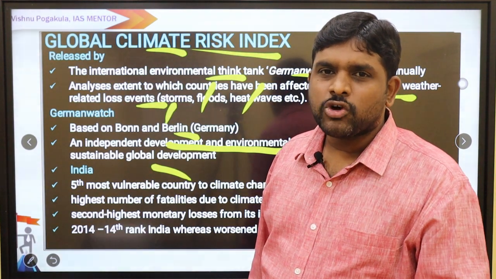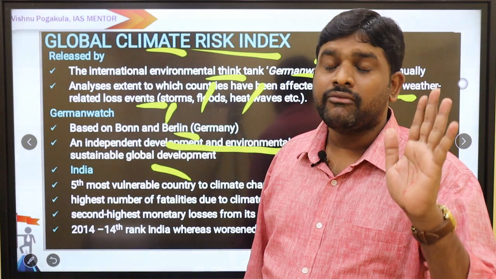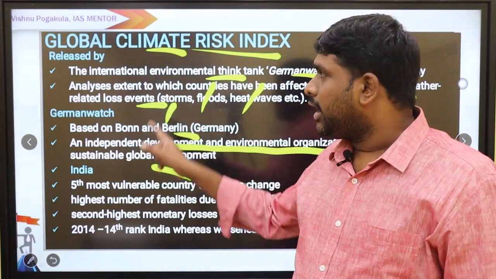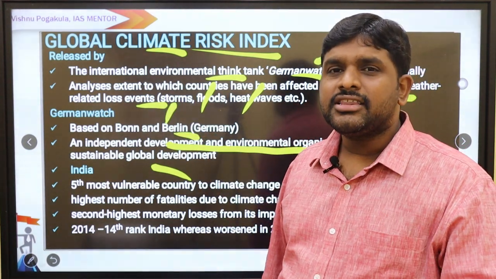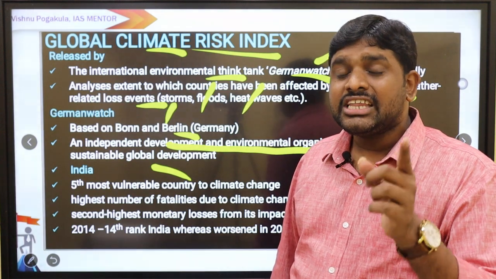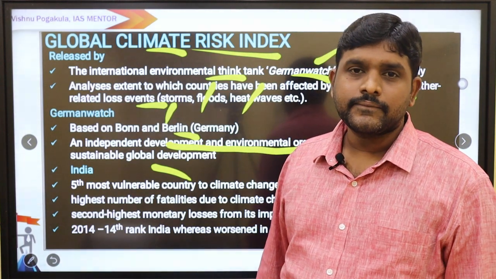UNEP will be there, Germanwatch will be there. Everyone will think it is UNEP. Why? Because the word environment is there. No, it is Germanwatch, an independent think tank working to understand the risks of climate related impacts.